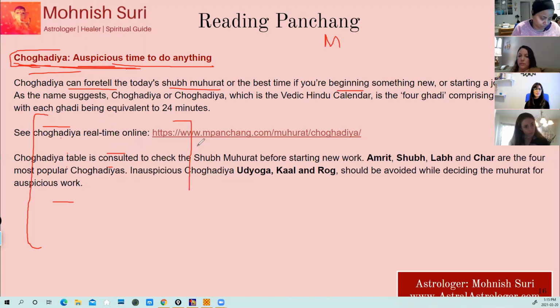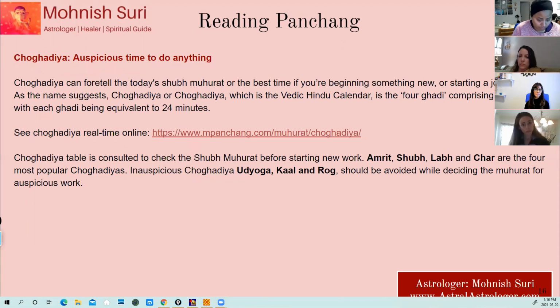And how to see the Choghadiya, I've given a link here. We'll show that right now. And then how to find auspicious time, especially for travel. When people are about to travel in India, they use this method to give the muhurta. I have given one more method, which is very accurate, for how to see the auspicious time, but we'll cover the basics of this also. Okay.